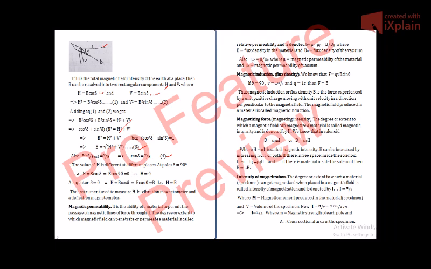Now, intensity of magnetization. The degree or extent to which a material, specimen, it can be copper, iron, steel, whatsoever, can be magnetized when placed in a magnetic field is called intensity of magnetization and is denoted by I. Remember, this is intensity of magnetization. This is not current because I have written it in bold letter.